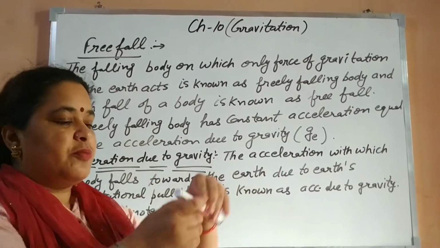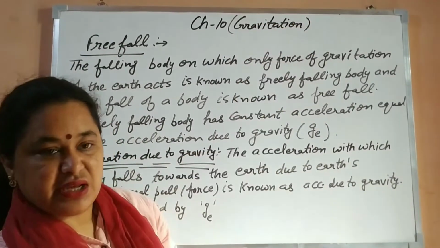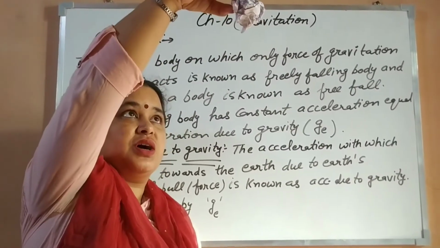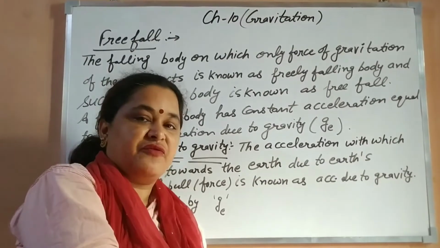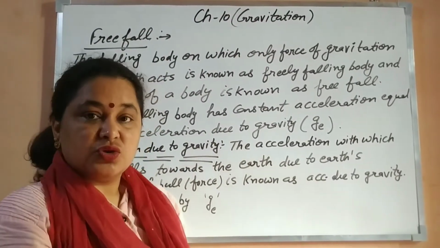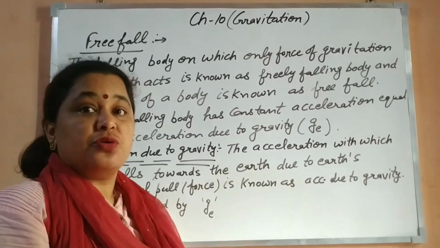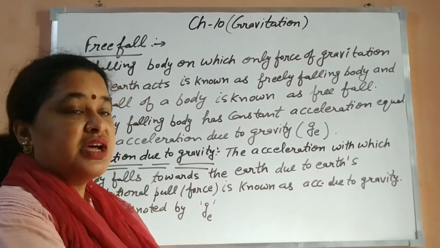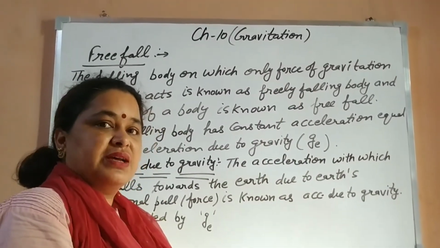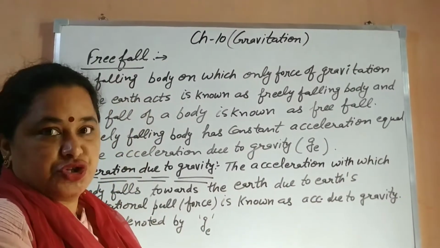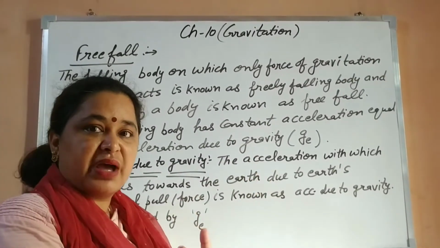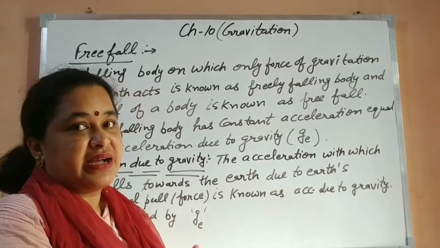And moreover, when a body falls freely, like if you see again, I will allow this ball to fall down. What you are observing is that its speed increases as it falls towards the earth, but its direction remains the same. So the direction remains the same, but the magnitude of velocity changes. So we will say that the free falling motion of freely falling bodies is accelerated motion, and because there is a change in the magnitude of velocity, an acceleration is produced.